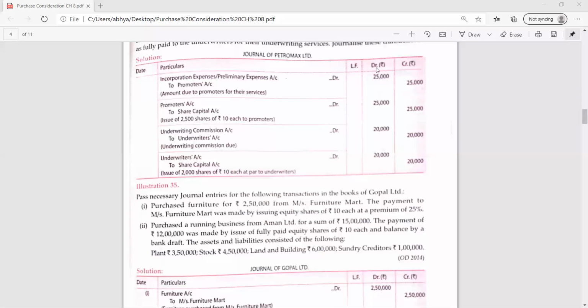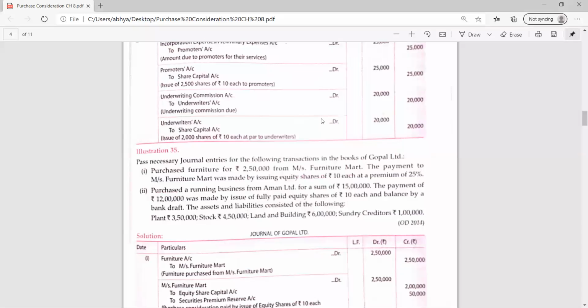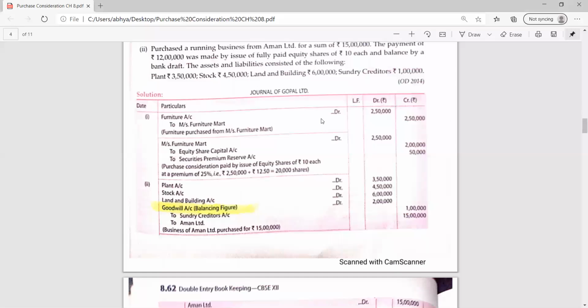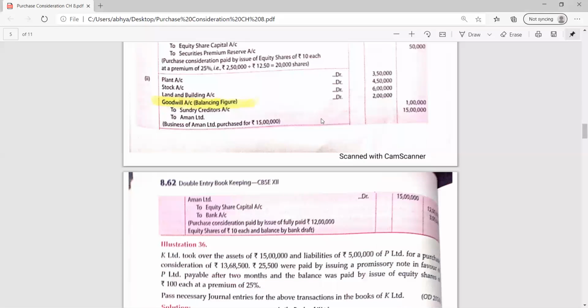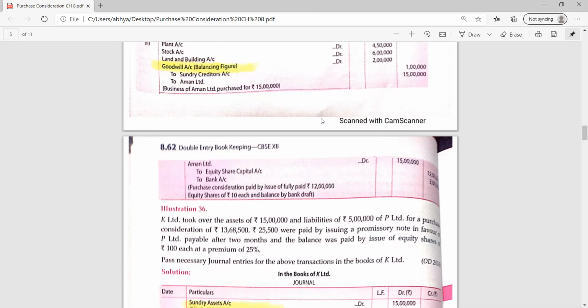I told you that this topic is very important, and it always comes in the examination as a 3 or 4 marker question. So before going to the new topic, we will do 1 or 2 questions for practice. Example number 36 I have displayed. I'm reading the question, and the rest you can start doing.